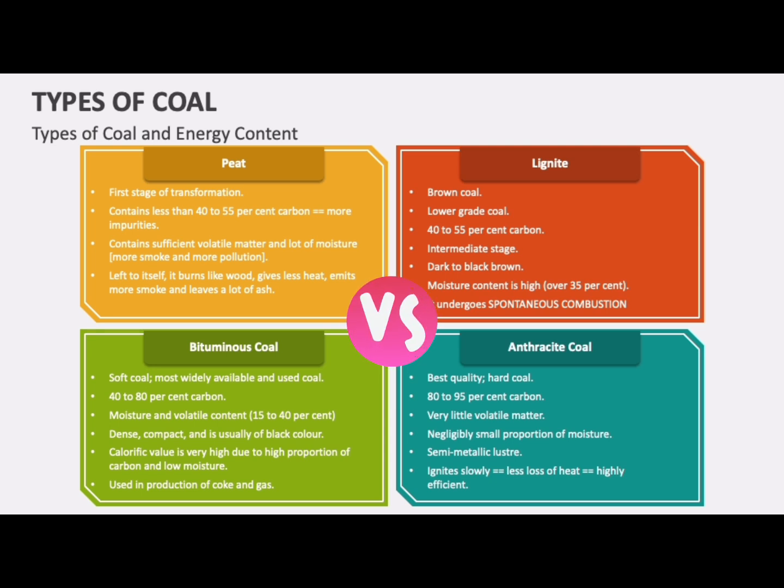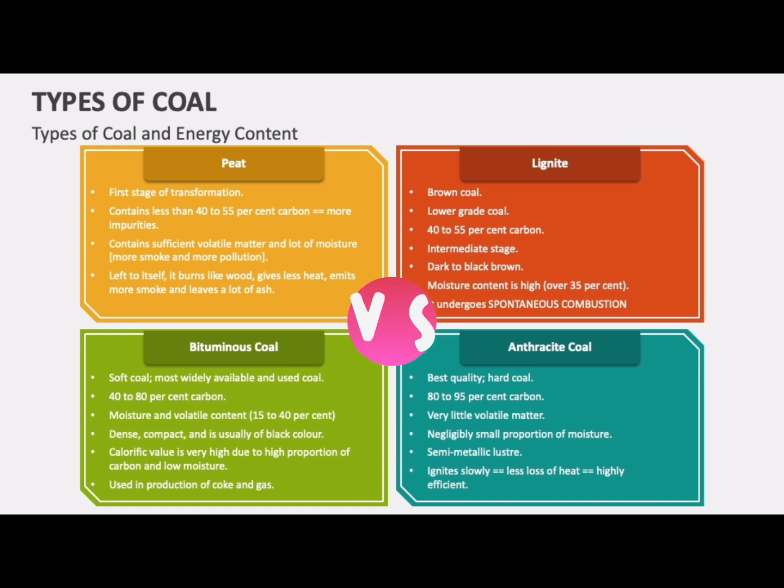Our next coal is bituminous coal. Due to further increase in temperature and pressure, lignite changes to bituminous. As it contains 40 to 80% carbon, it is the second highest quality of coal. It is dense, compact and usually of black color. The calorific value of this coal is also very high because of the high proportion of carbon and very low moisture. The quantity of moisture in bituminous coal is 15 to 40%.